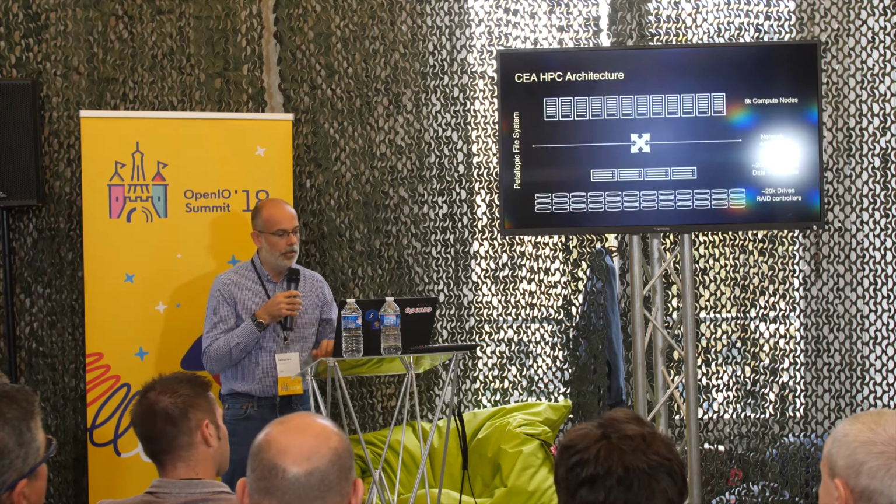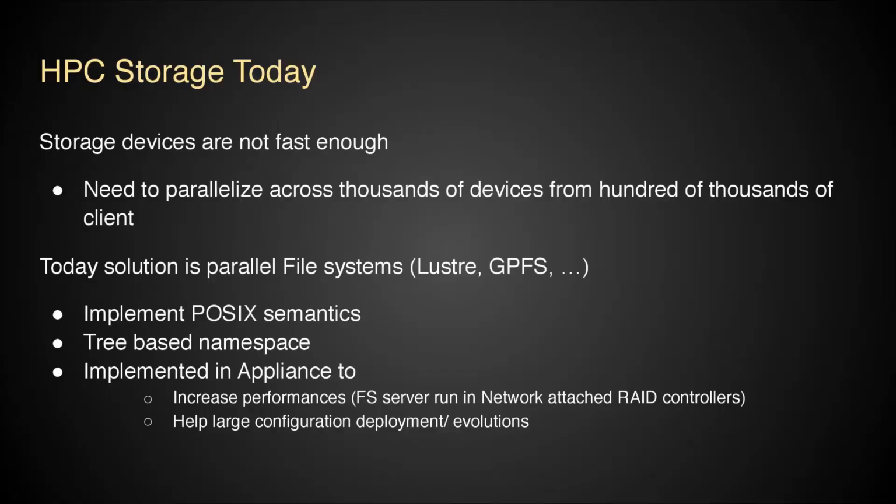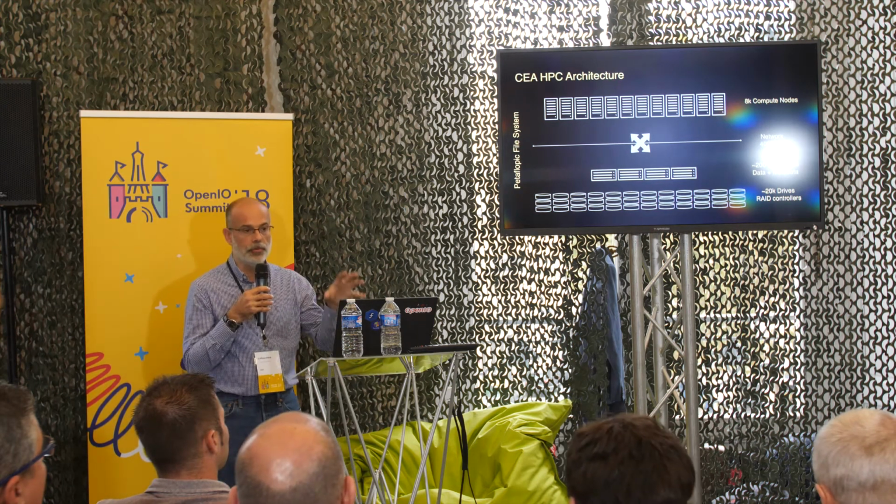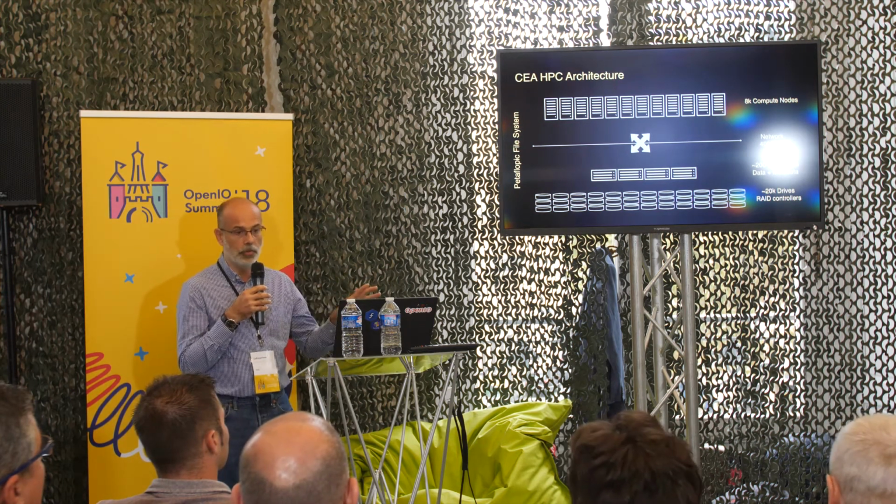So a short summary of the architecture we have today. Just to give an idea, an HPC computing center has multiple thousands or tens of thousands of compute nodes. Today it's GPU or Xeon processor servers working all together to do the same thing. The goal is to have all these processors working together for a single goal.